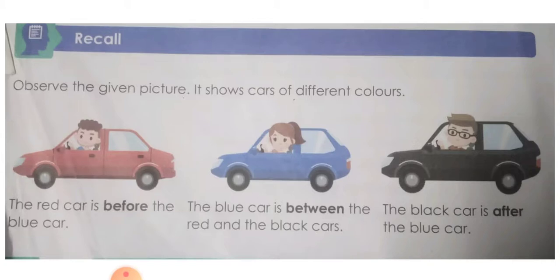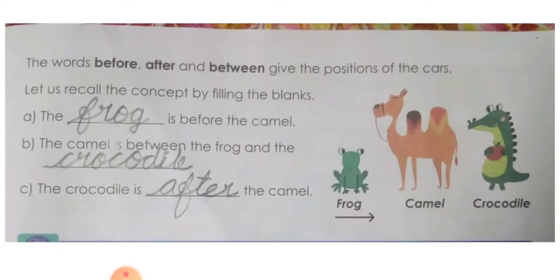Now let's discuss some more examples. Here are a frog, a camel, and a crocodile. These three are standing in a line. We know how to say the position of these, isn't it? The dash is before the camel. Which one is before the camel? Frog. The frog is sitting before the camel. Now, the camel is between the frog and the crocodile.